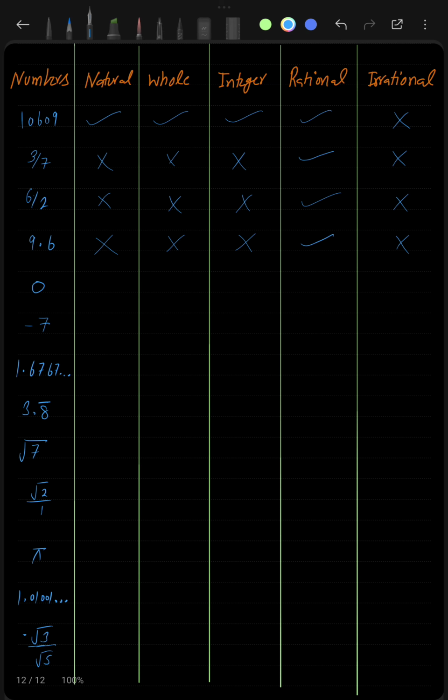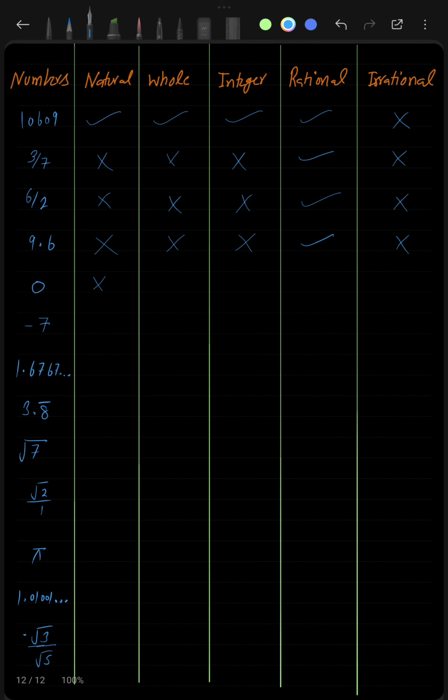What about 0? 0 is not a natural number. You know that counting does not start with 0. You always start counting from 1, 2, 3, 4, 5, 6, 7, 8. If I ask you to count the number of fingers in your hand, will you start counting by 0, 0, 1, 2, 3? No, you will start counting by 1, 2, 3, 4, 5, 6. So 0 does not come under counting numbers. So 0 is not a natural number.